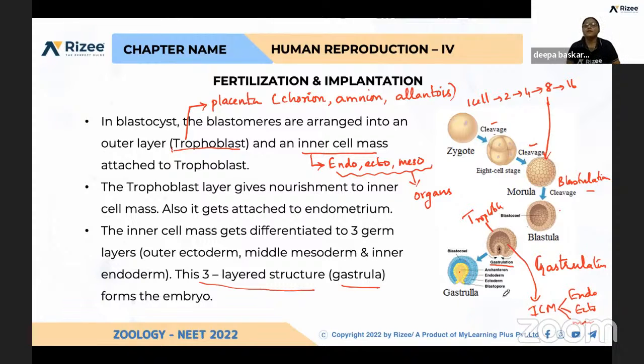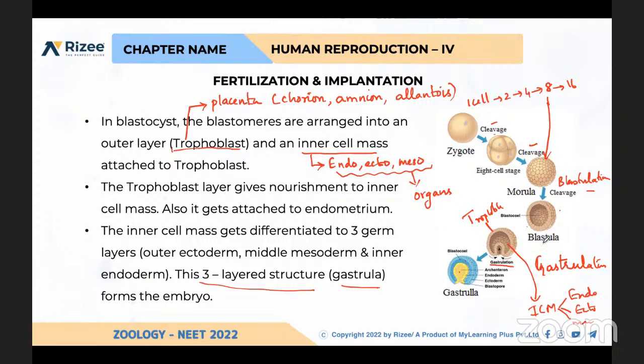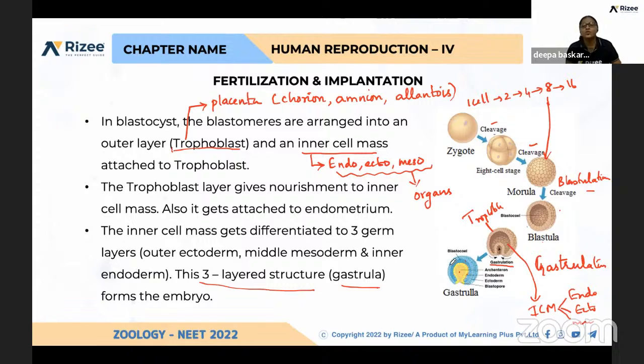Got it? Yes, ma'am. In blastula, there is no differentiation of endoderm, ectoderm, and mesoderm. It is shown in three different colors: light blue is trophoblast, dark blue is ectoderm, yellow is mesoderm, and this is endoderm. So the differentiation of inner cell mass into three germ layers is called gastrulation.